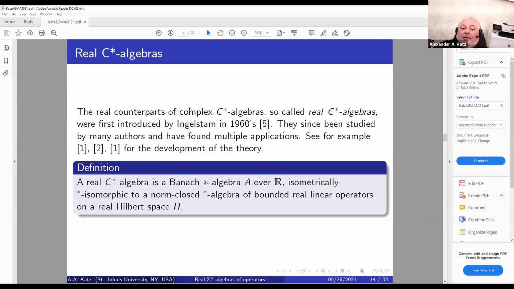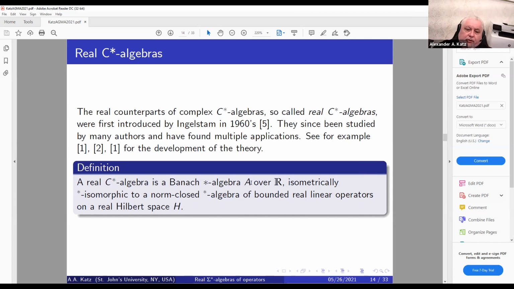So the real counterparts of complex C-star algebras, so-called real C-star algebras, were perhaps first mentioned by Ingelstam, who studied real Banach algebras in 1960. He actually crafted the name for them. And they've since been studied by many authors, and there's literature where they're mentioned along with complex algebras, but there are also a few books dedicated specifically to real C-star algebras. So there are a few equivalent definitions.